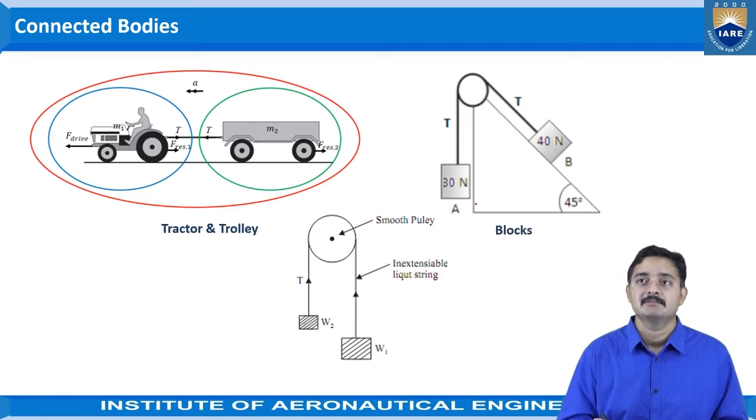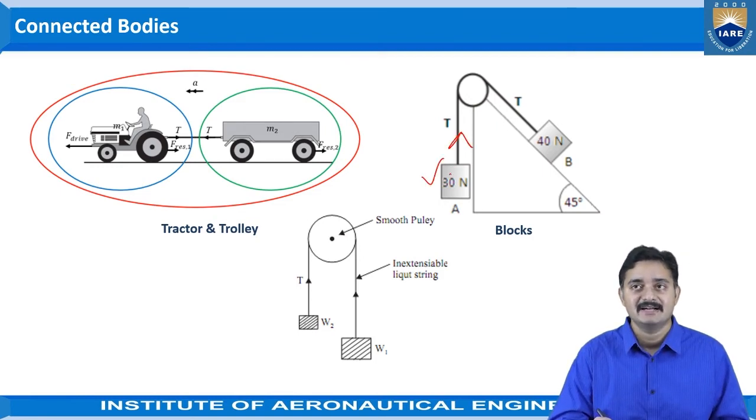Next example is the blocks. Blocks which are connected here. You can observe here 30 Newton block and 40 Newton block. These are connected using a string through a pulley. So these can be considered as the connected bodies, where both the bodies are being connected using a string. And always, if we consider this block, the tension will be acting away from the object. And if we consider this block, the tension will be acting away from the object. These are the connected bodies.